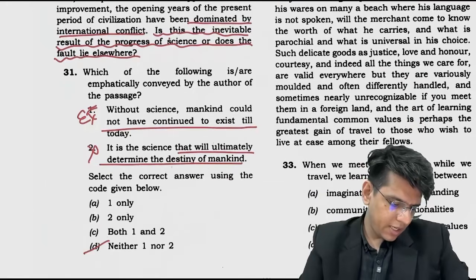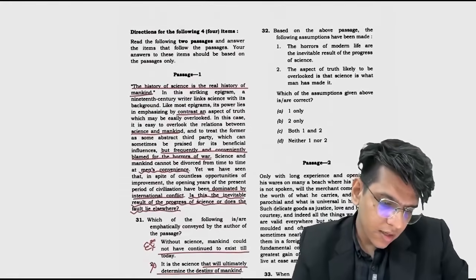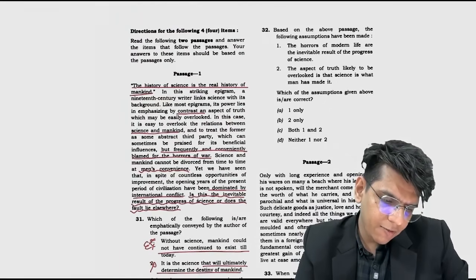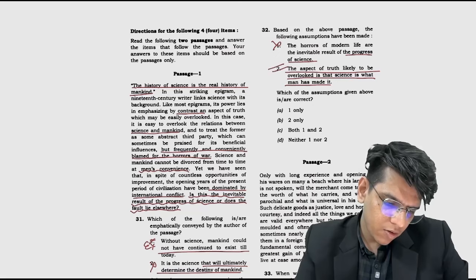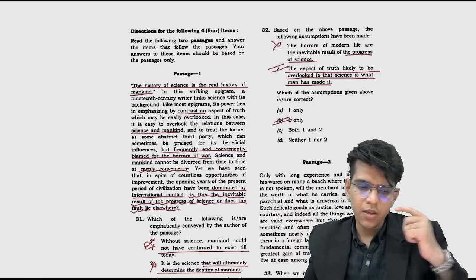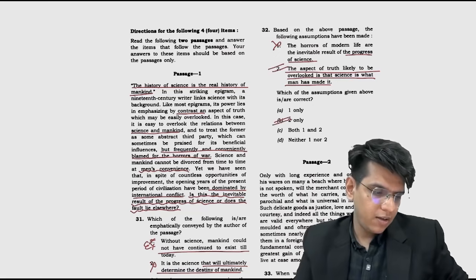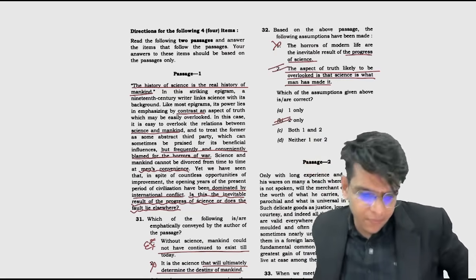So option D. Then the horrors of modern life are the inevitable result of the progress of science. The aspect of truth likely to be overlooked is that science is what man has made it. Horrors of modern life are the inevitable result of the progress of science. We can't blame it on science, right? So option B, not A. A तो हो ही नहीं सकता, 1 तो हो ही नहीं सकता.